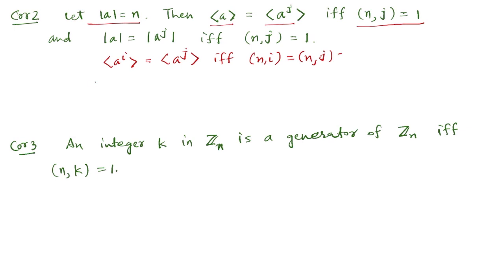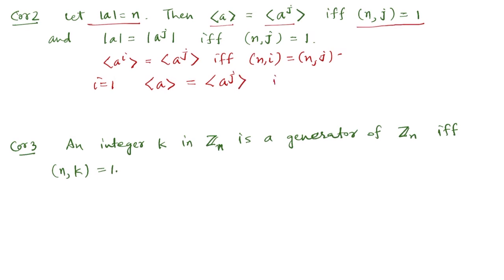Now, if we take i equal to 1 here, then the cyclic groups generated by a and by a^j are the same if and only if GCD(n,1) is the same as GCD(n,j), but GCD(n,1) is 1, so that means if and only if GCD of n and j is 1. So it's a particular case of corollary 1.